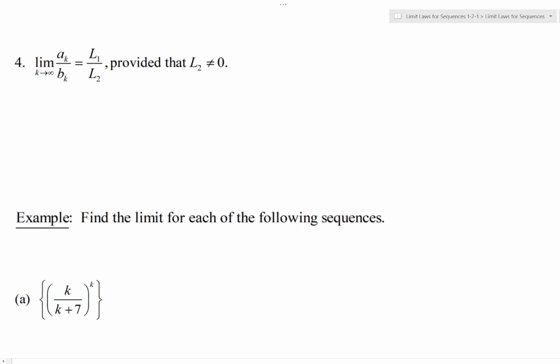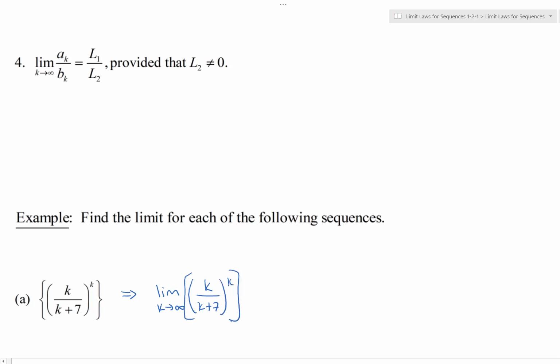So this first sequence: find the limit as k goes to infinity of the sequence defined by the explicit expression, k over k plus 7, that whole thing to the kth power. That's what we're trying to figure out.